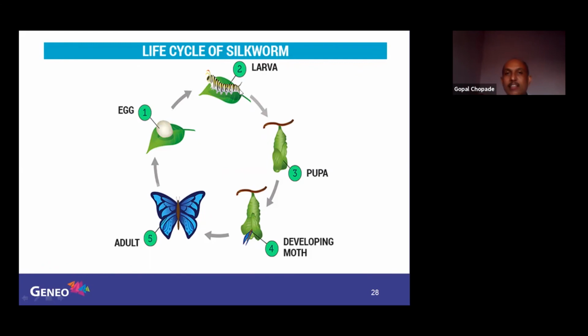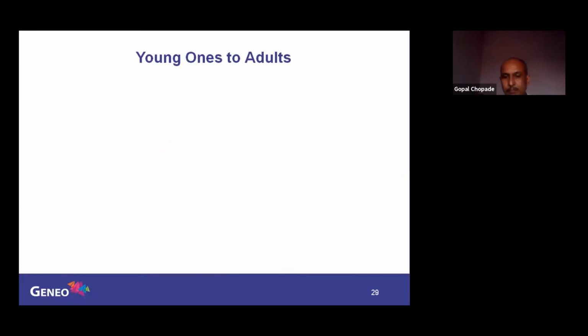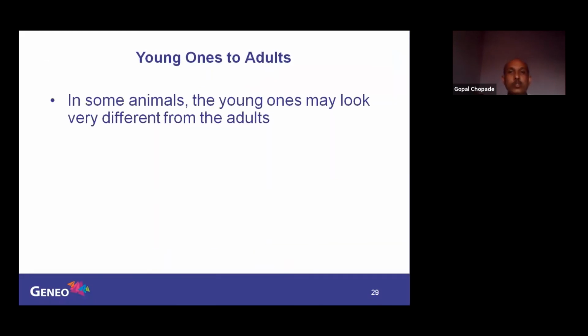That egg will hatch and develop into a larva, a caterpillar, the second stage. Then the caterpillar slowly develops into a pupa, the third stage. And the pupa turns into a developing moth, which becomes an adult moth. This is what you have seen in every butterfly or silkworm, young ones to adults.